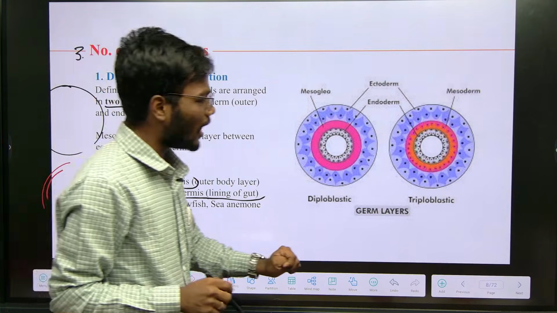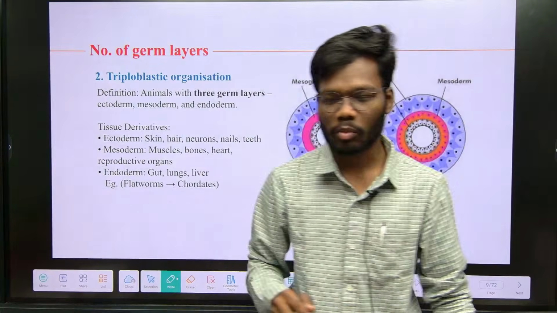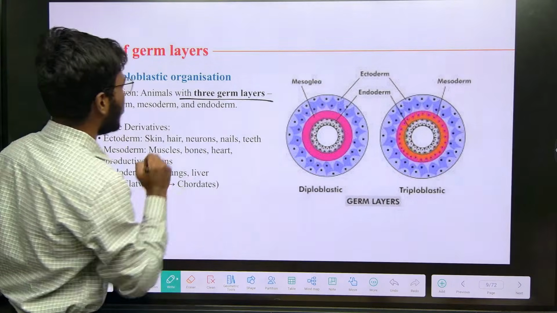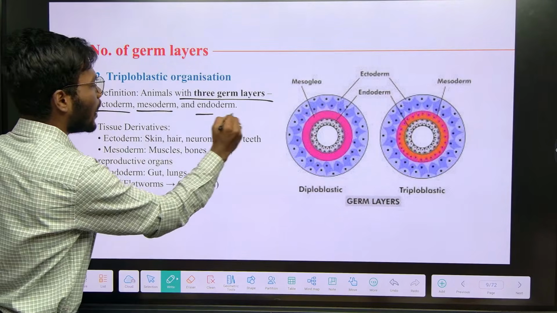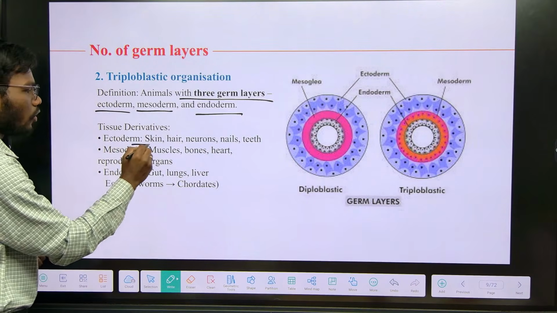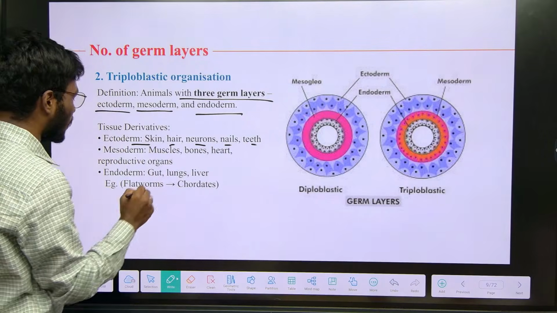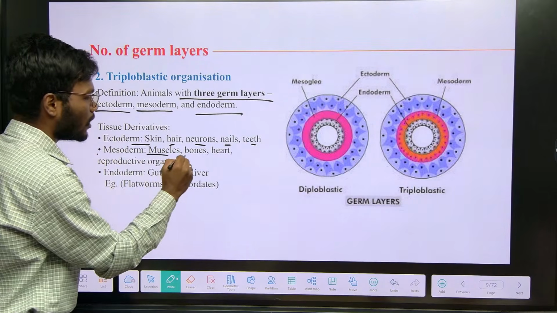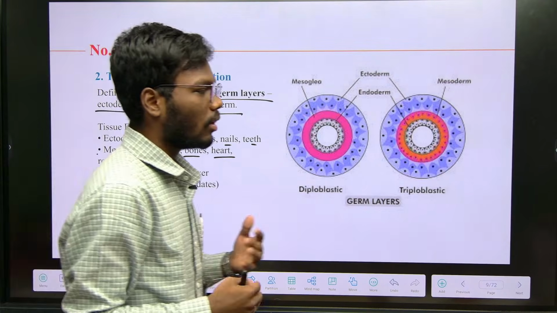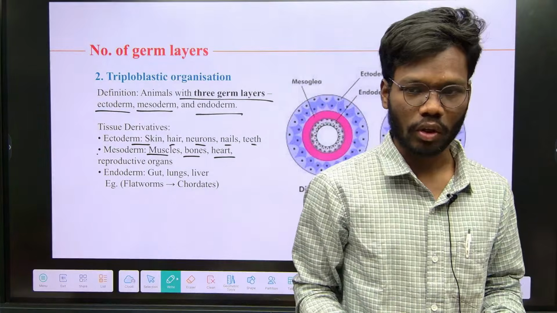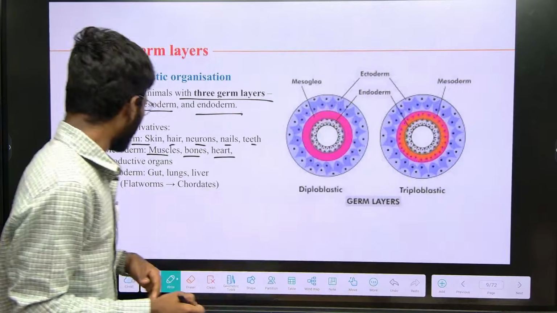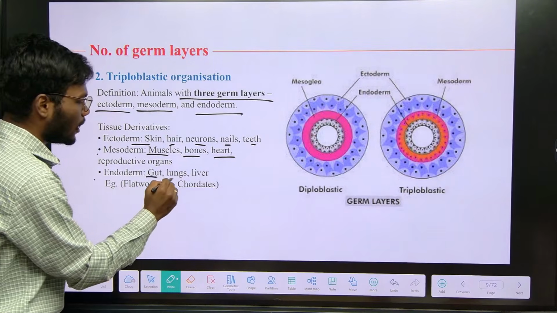So can I say the animals having three germ layers, ectoderm, mesoderm, endoderm, are called triploblastic animals? You can see ectoderm is going to form skin, hair, neurons, nails and teeth, whereas mesoderm is going to form muscles, bones and heart. So the heart is developed from which layer? Mesoderm. It has mesodermal origin. You will get some kind of question on this, no problem. Next one is endoderm. Endoderm forms the gut, lungs, liver.